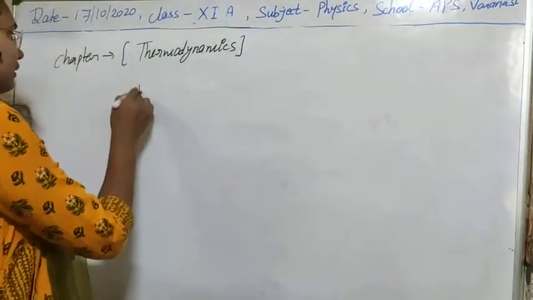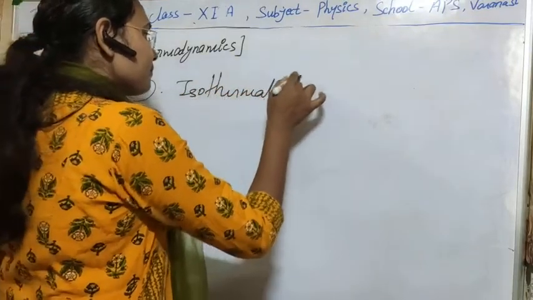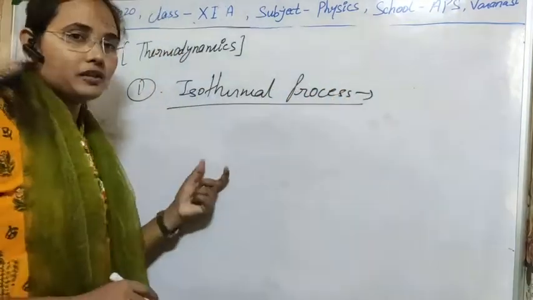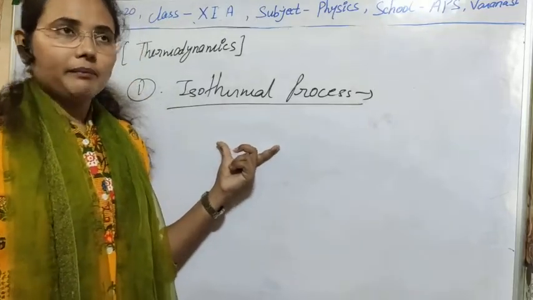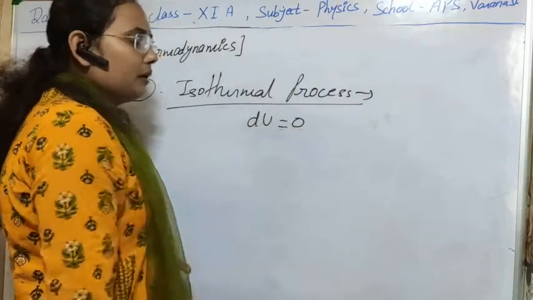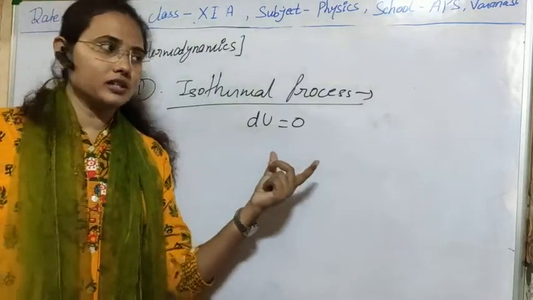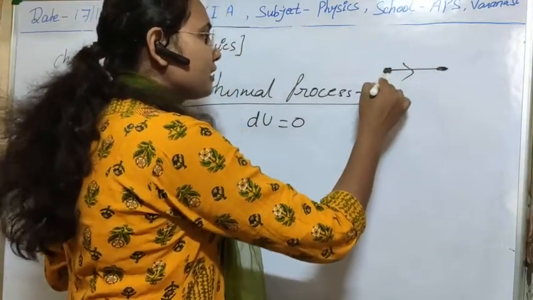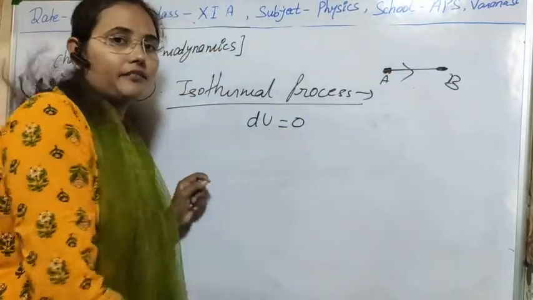So first, for the isothermal process. As you know, for an isothermal process the temperature of the system remains constant. If the temperature remains constant, then the change in internal energy will be zero, because internal energy depends on temperature. Since temperature is constant, this will also be constant. So the internal energy during the isothermal process at points A and B will be the same, and if you calculate the difference, it will be zero.